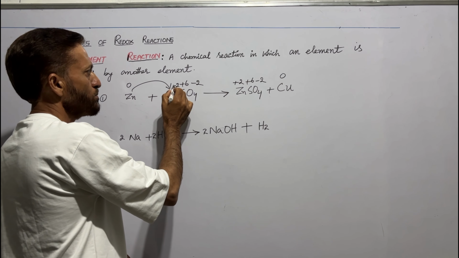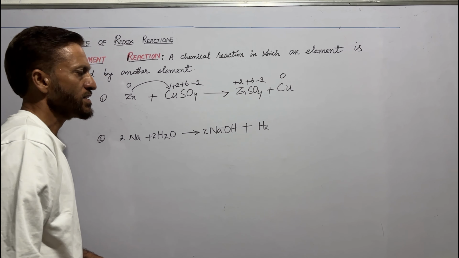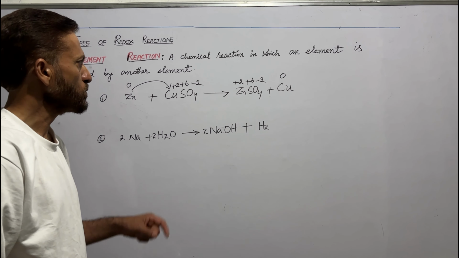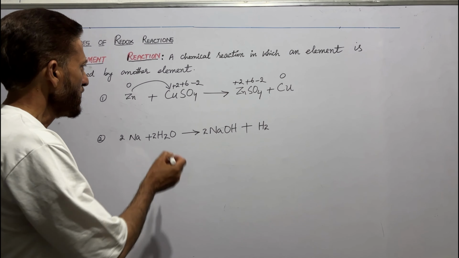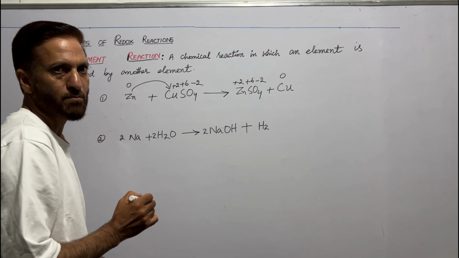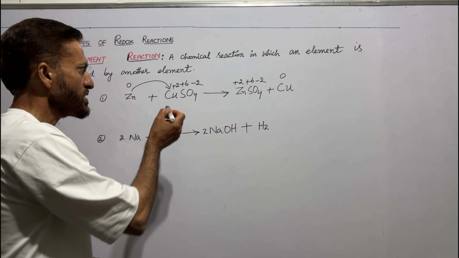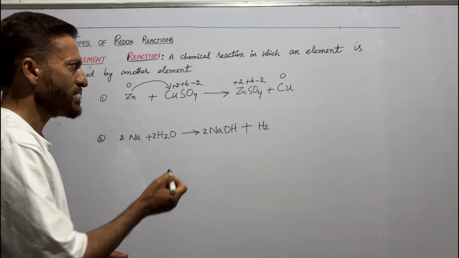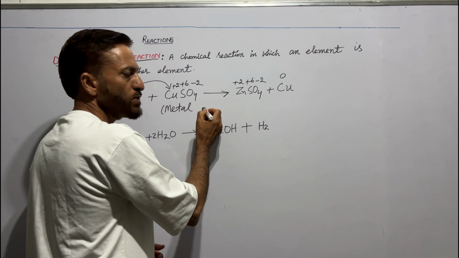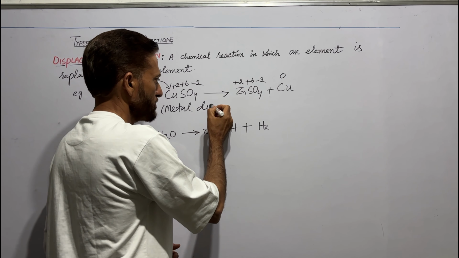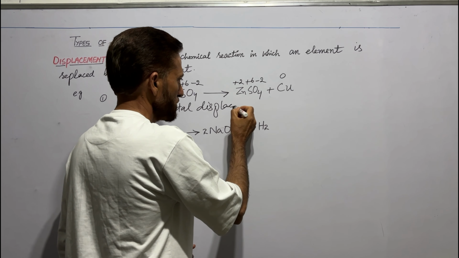Copper changes from +2 to 0. Since the oxidation number of two elements changes, hence it is a redox reaction. In this reaction, zinc is a metal which displaces copper, which is also a metal. Hence, this reaction is also known as metal displacement reaction.